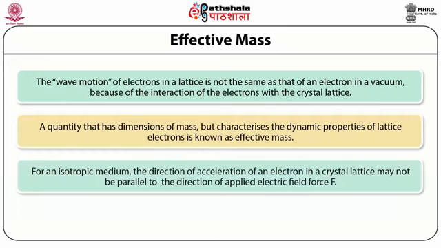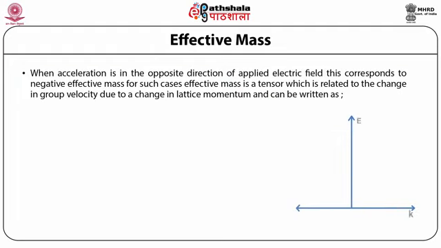So for an isotropic medium, the direction of acceleration of an electron in a crystal lattice may not be parallel to the direction of the applied electric field, as we assume. When acceleration is in the opposite direction of the electric field, it corresponds to negative effective mass. For such a case, effective mass is a tensor. This is very important, that it becomes a tensor. That means in different directions it changes in different ways, which is related to the change in group velocity due to the change in lattice momentum, and can be written as, so everything changes.